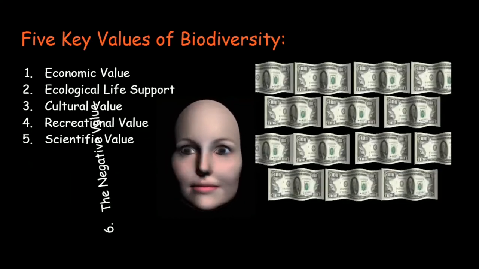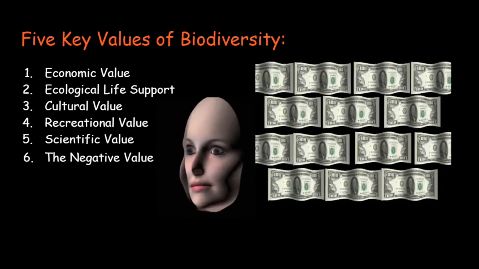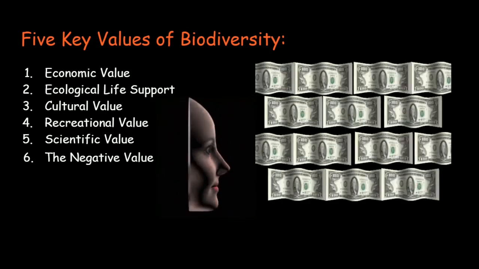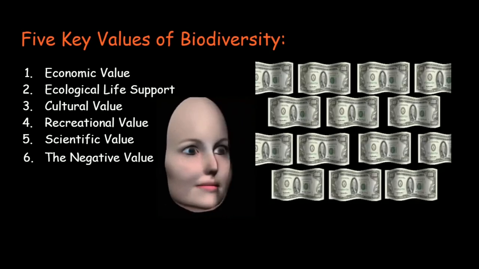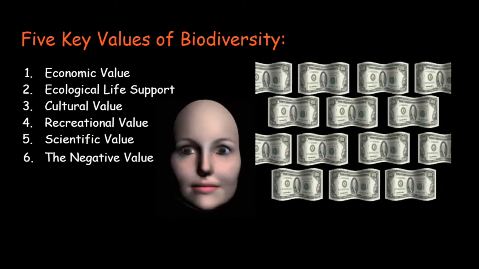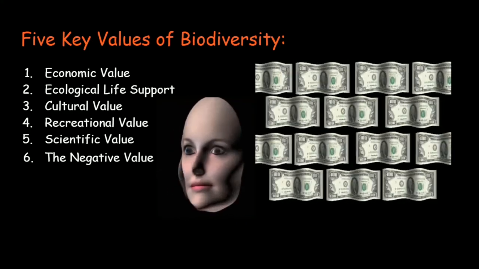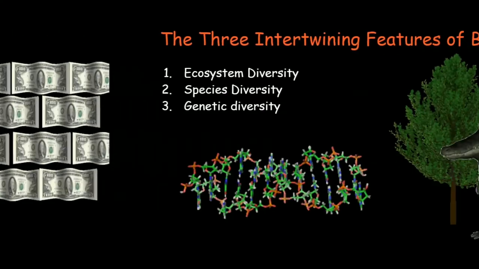Almost forgot, there's also a 6th value. This value is called the negative value, and it touches on the diseases, ailments, and danger humans face due to biodiversity. For example, the dengue fever that comes from a certain mosquito.